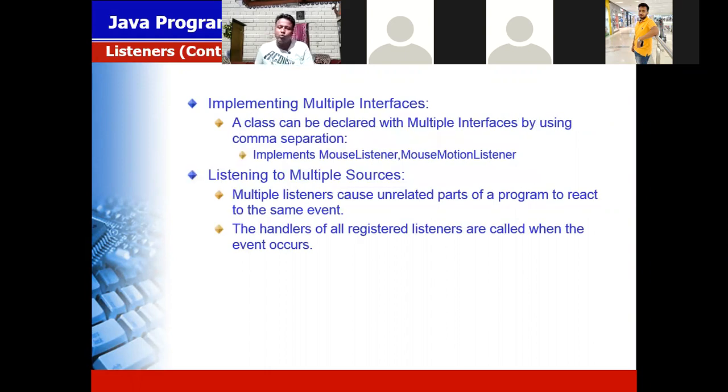As you know, if you want to use multiple predefined interfaces, you use comma separation. Java doesn't support multiple inheritance, but in the case of interfaces it supports multiple inheritance. So here you have to use comma separation. A class can be declared with multiple interfaces by using comma separation. Multiple listeners cause unrelated parts of the program to react to the same event. The handlers of all registered listeners are called when the particular event occurs.